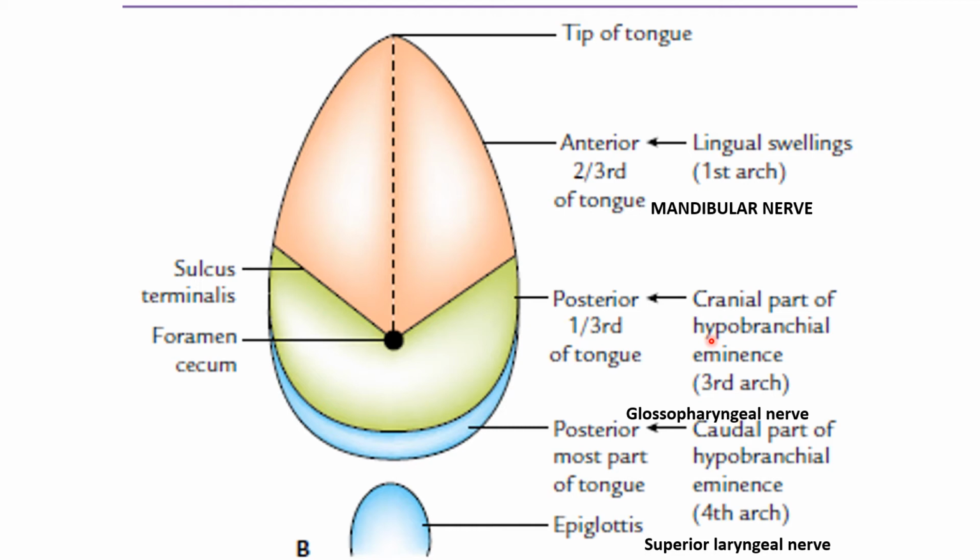So due to its development, it inherited its nerve supply. The anterior two-thirds is supplied by the mandibular nerve, the nerve of the first arch, and by the chorda tympani, which is the pretrematic nerve of the second arch. The posterior one-third of the tongue is supplied by the glossopharyngeal nerve, which is the nerve of the third arch. The most posterior part of the tongue is supplied by the superior laryngeal nerve, which is the nerve of the fourth arch. So due to its development, we can explain the different nerve supply.